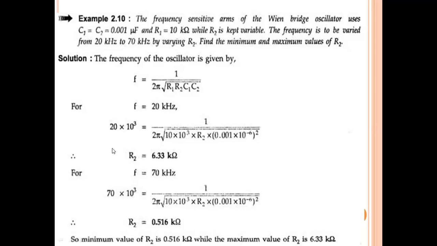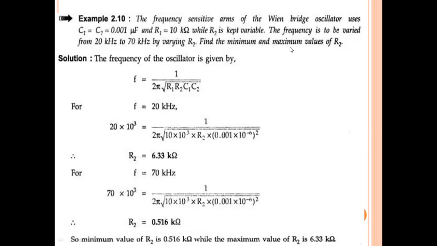F equal to 20 kHz, that is 20 into 10 cube, equal to 1 by 2 pi square root of R1, that is 10 kilo ohm, 10 into 10 cube, into R2, which we should find out, into C1 and C2. C1 and C2 means 0.001 into 10 power minus 6, whole square. If you simplify the equation, then R2 is equal to 6.33 kilo ohms. This is the minimum value, at F equal to 20 kHz.